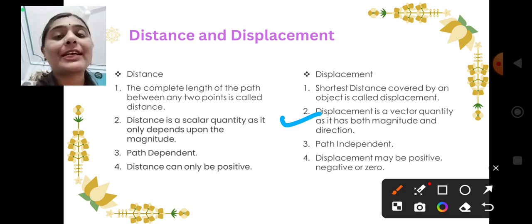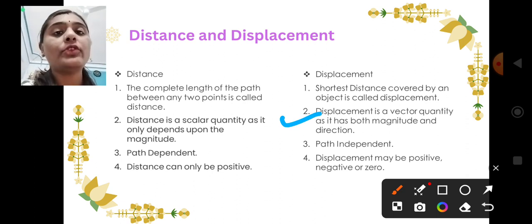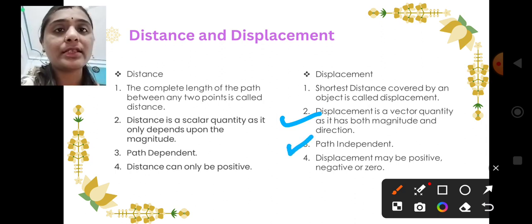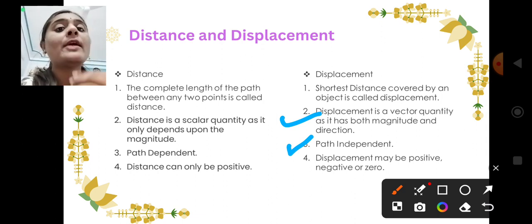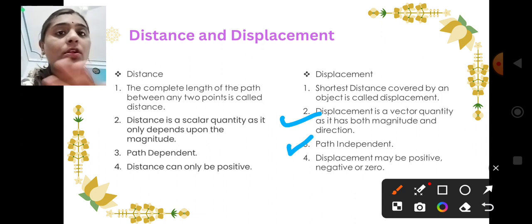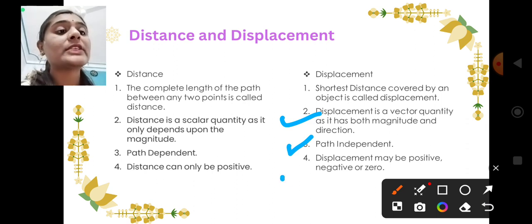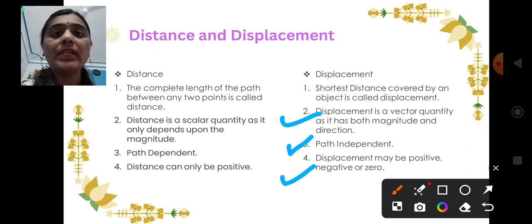The next one is, displacement is a vector quantity, as it is having magnitude as well as direction. Also it is path independent. We are not depending on the path there. Shortest path we need to cover, whether we are traveling with that path or not, that doesn't matter. Again, displacement value may be positive, negative or zero.